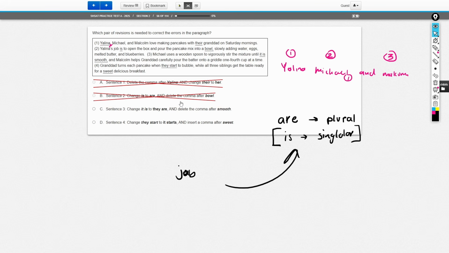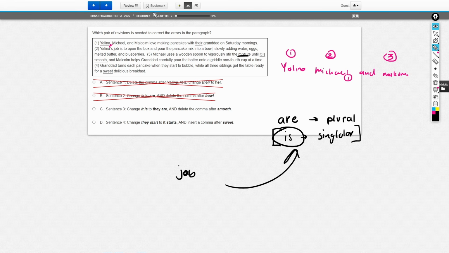Choice C says, change it is to they are and delete the comma after smooth. So let's look at choice 3. Michael uses a wooden spoon to vigorously stir the mixture until it is smooth. Okay, so again, what is Michael doing? Michael is stirring the mixture. Now a mixture, is that singular or plural? That's singular, right? So the mixture is singular. If I have many mixture, that becomes mixtures. So because we're talking about one mixture, am I going to use is or am I going to use are? Well, I'm going to use is because it's one thing.